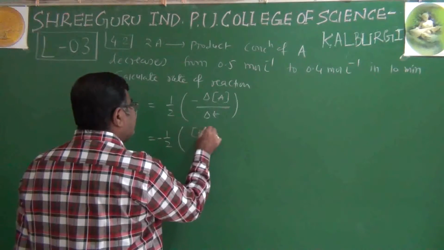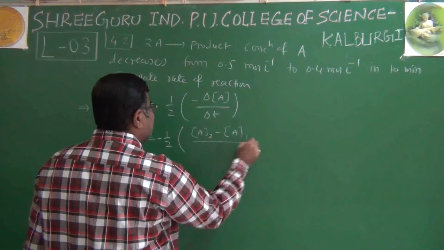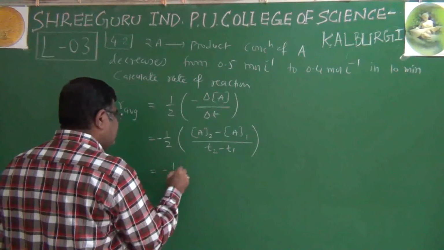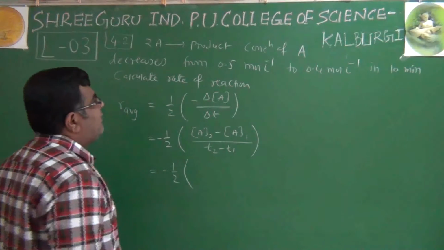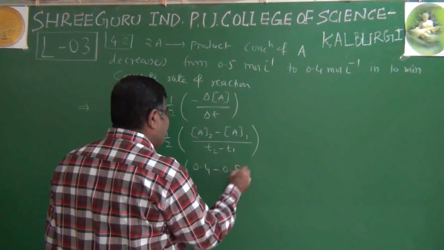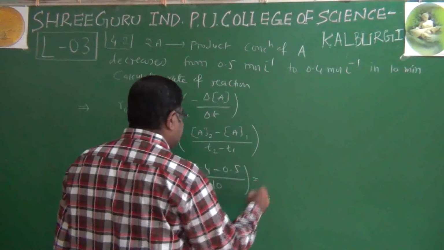Molar concentration of A, final molar concentration minus initial molar concentration, and this time difference. Final is 0.4, this is 0.5, and this happens in 10 minutes.